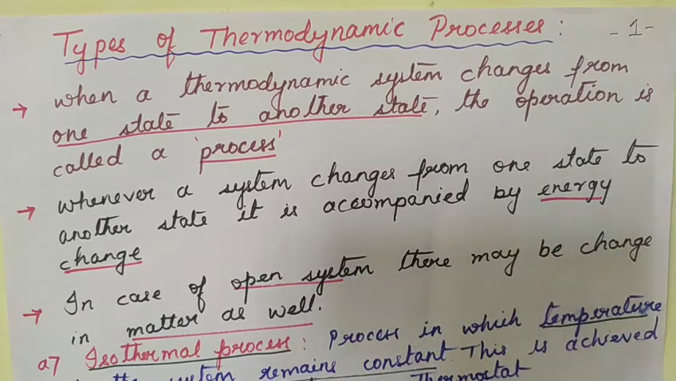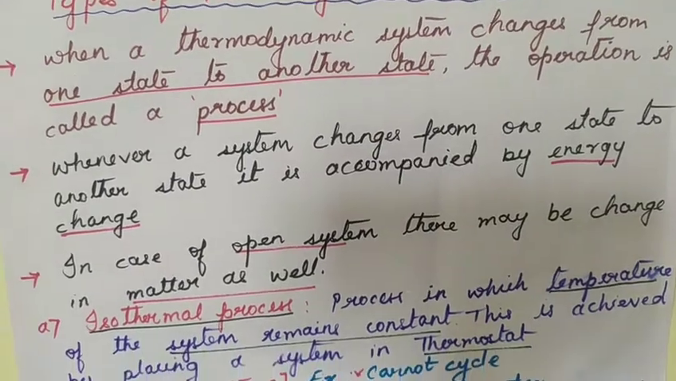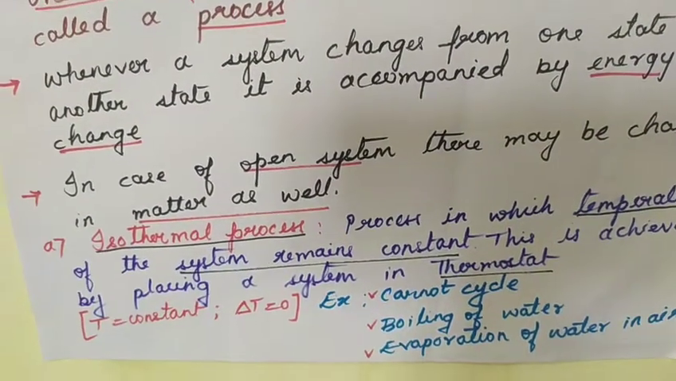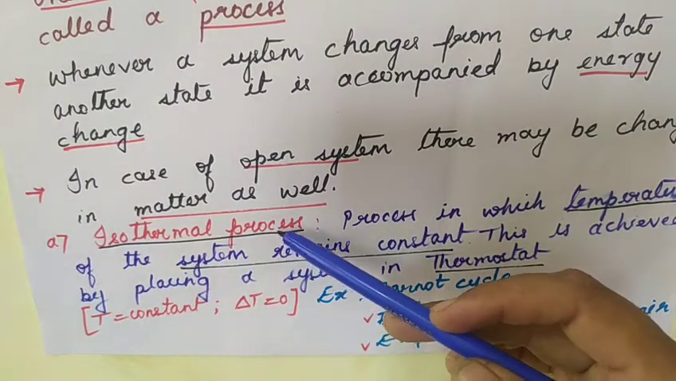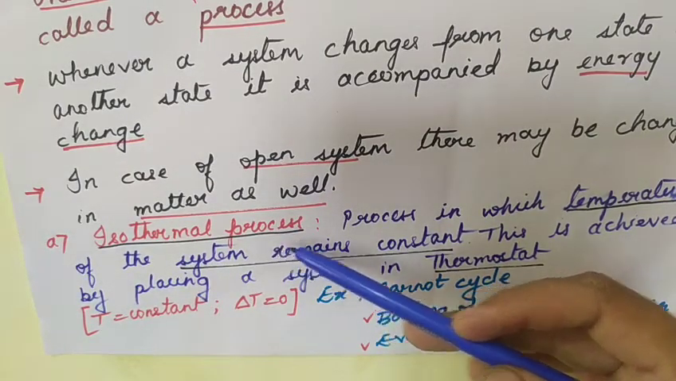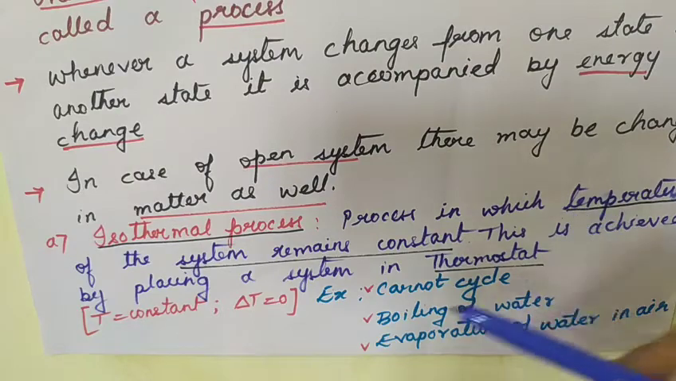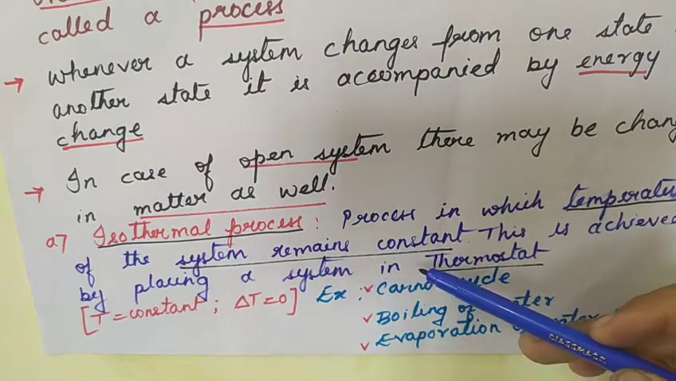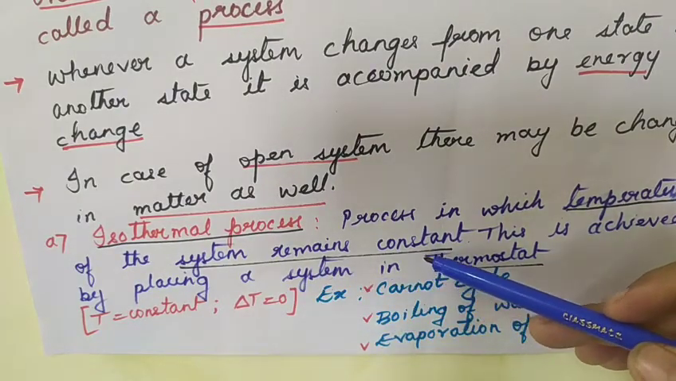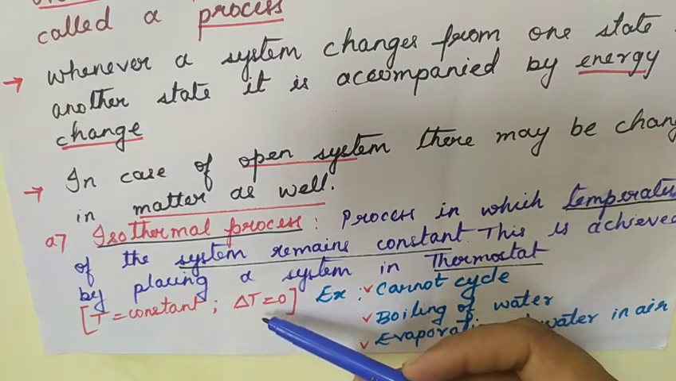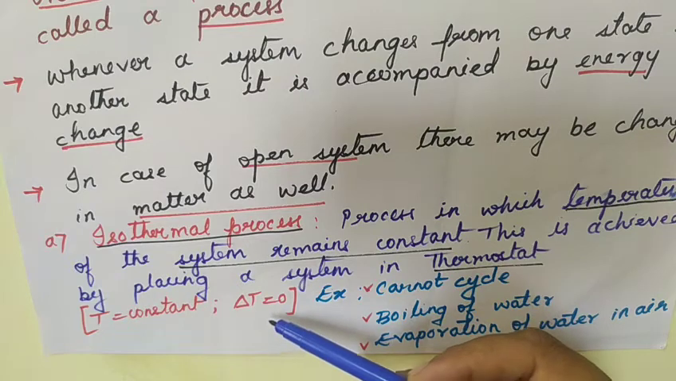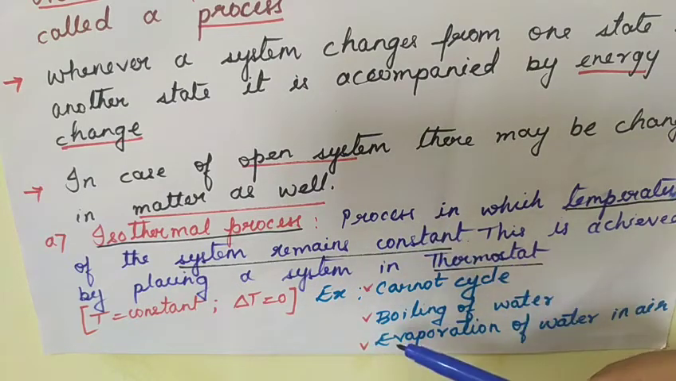So let us go to the first process. Among the types of process, the first process is an isothermal process. An isothermal process is a process in which the temperature of the system remains constant. This is the keyword here. T is a constant, and the change in temperature will be exactly 0. During the process the temperature will remain constant.